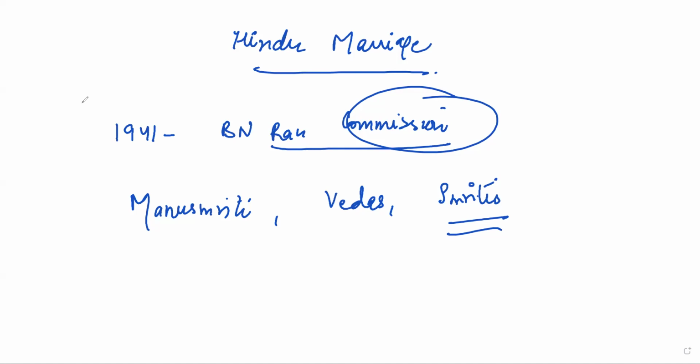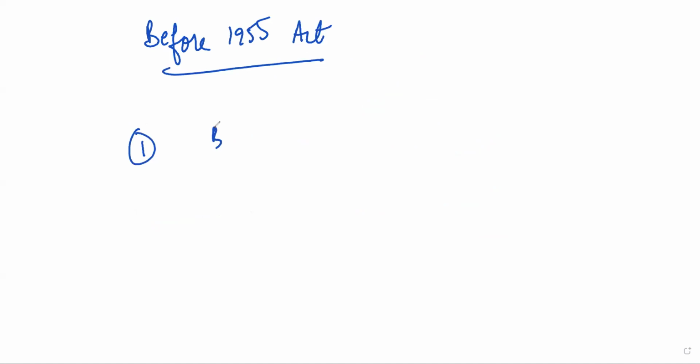Now, let's start with the concept of marriage. So before the 1955 Act, bigamy was allowed. So a man could have multiple wives. There was no code, no regulation that controlled bigamy, right? Officially, bigamy was not any problem in Hindu marriage.